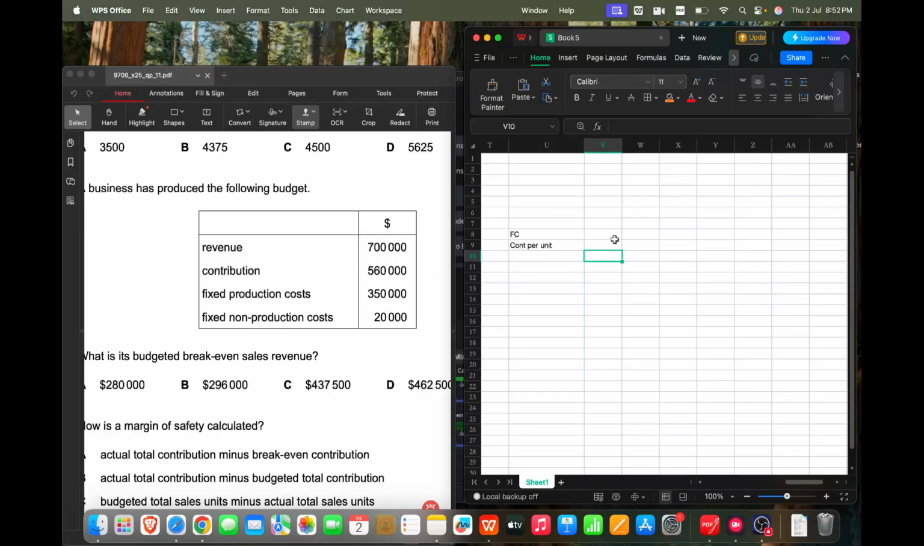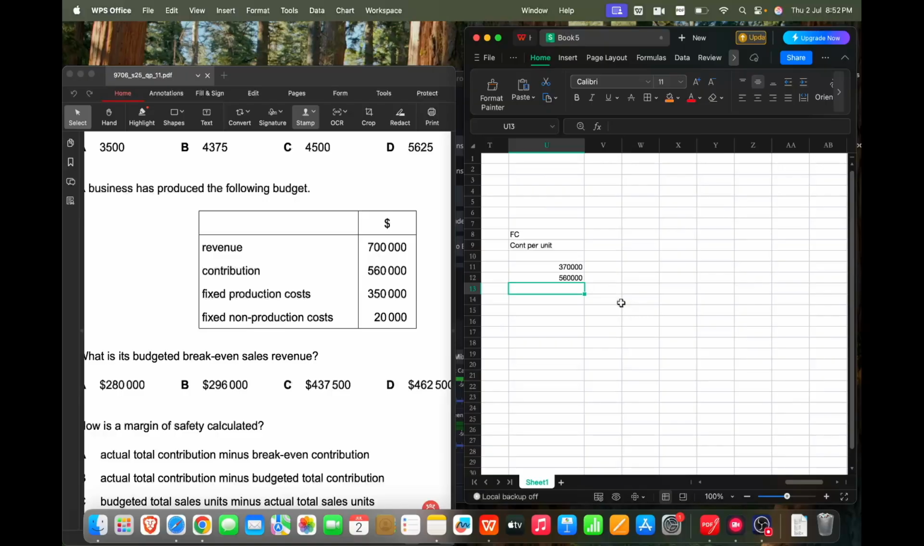Okay, so first let's calculate the fixed cost. Fixed cost is the total fixed cost. We have 350,000 plus 20,000, that will give you 370,000 as my total fixed cost. And let's divide this by the total contribution. Normally we need contribution per unit, but that information is not available to us, so we'll use total contribution of 560,000. Okay, now this will give you a number.